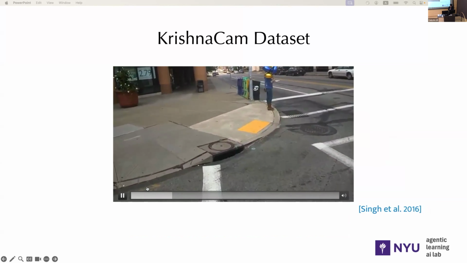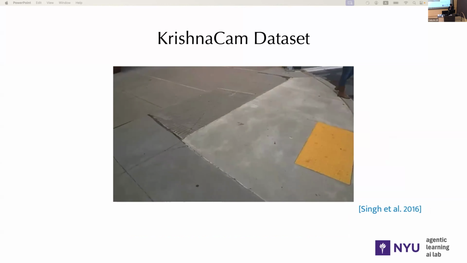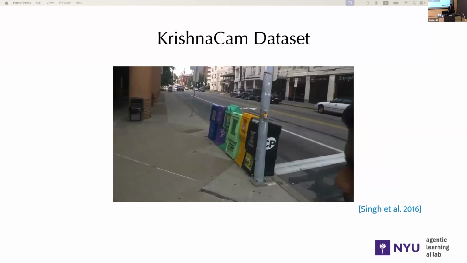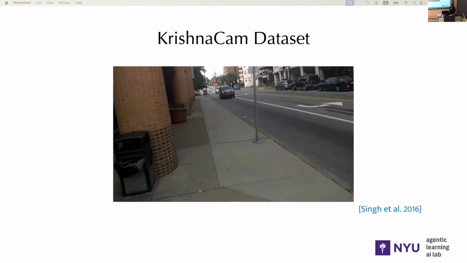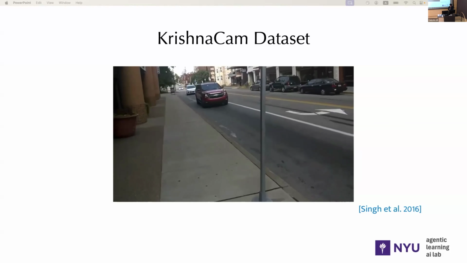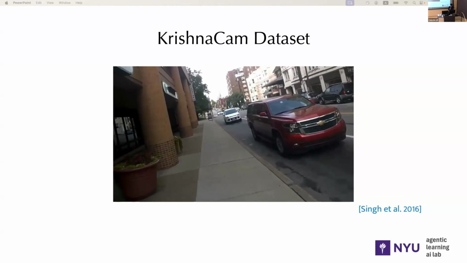And here is an excerpt from the KrishnaCam dataset, which was captured from walking around a college campus. We can see that in these egocentric videos, there is a lot of camera movement and sometimes blurry frames, which makes learning more challenging.